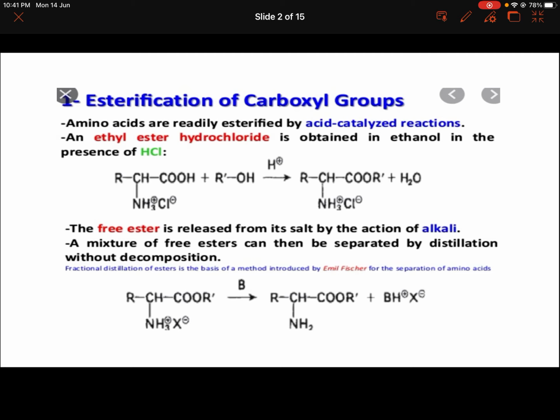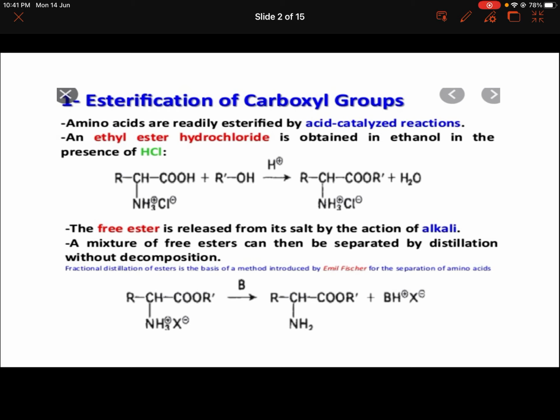So here you are seeing amino acid plus R-OH alcohol gives RCHCOR' NH3+ Cl-. Then again in the second step, RCHCOR' NH3+ X-, in the presence of base we are getting RCHCOR' NH2, that is, the ester is formed.